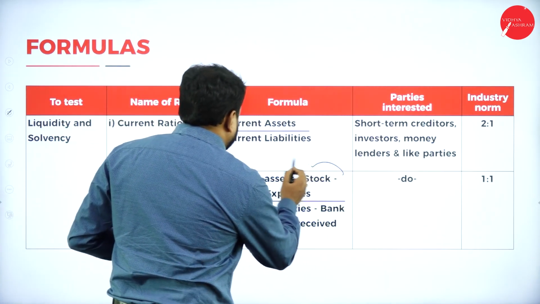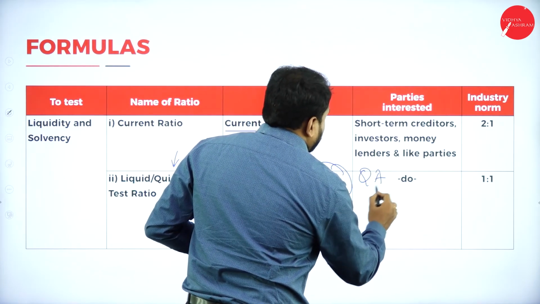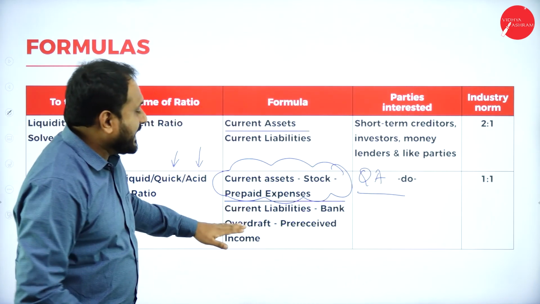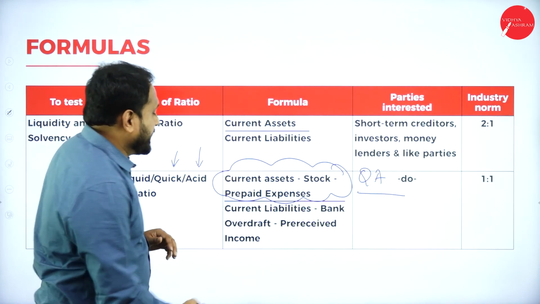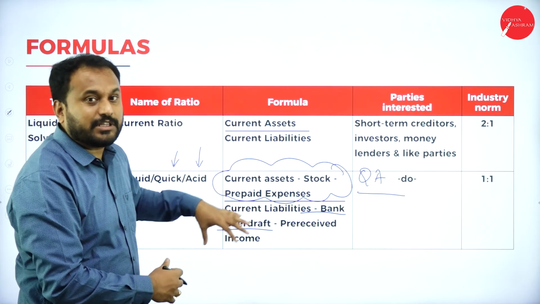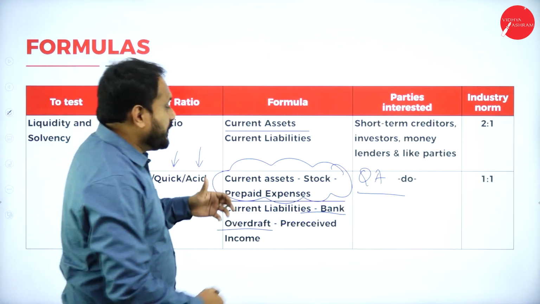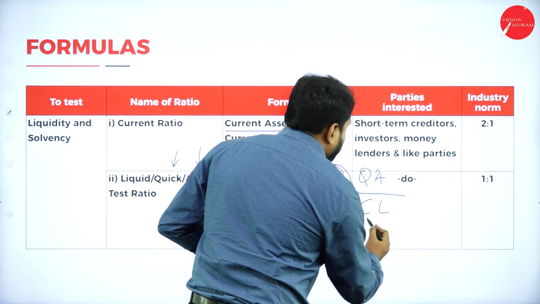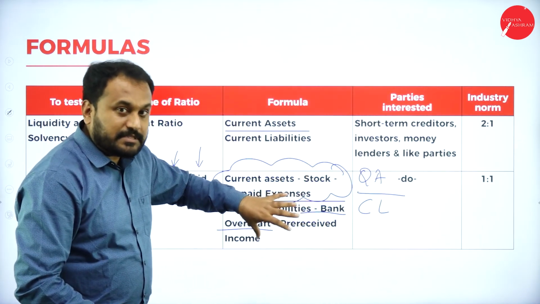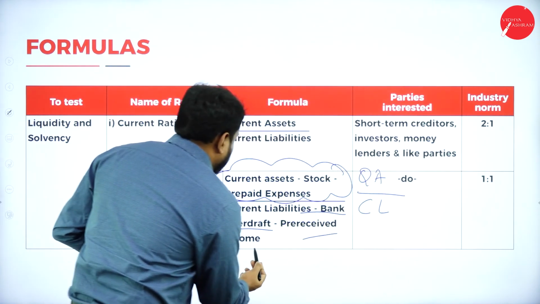Quick asset divided by now current liabilities minus whenever you get overdraft. Right, bank overdraft, you are supposed to subtract with the current liability, then you will get the quick liabilities. We also call that as a current liabilities only, but you are supposed to here subtract bank overdraft or anything which is pre-received income.